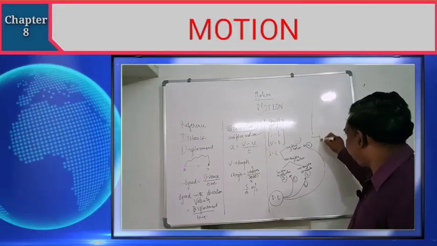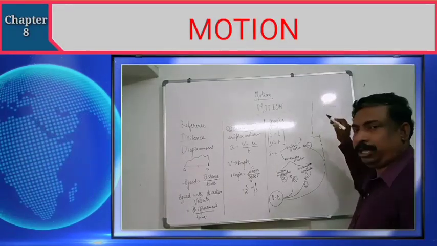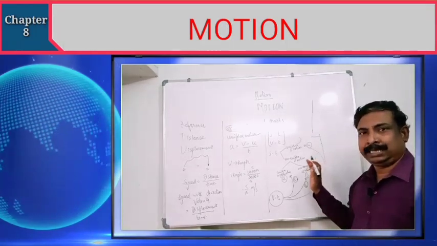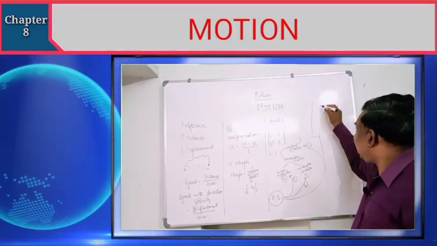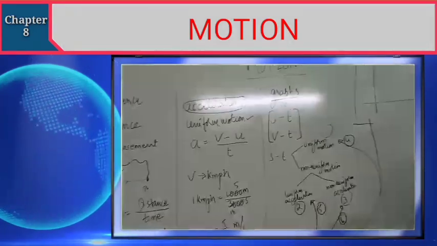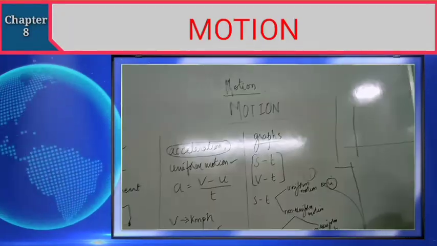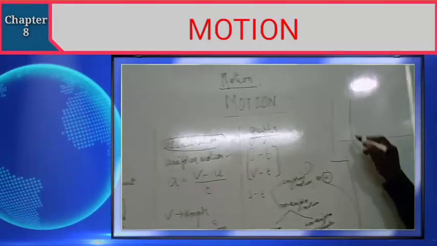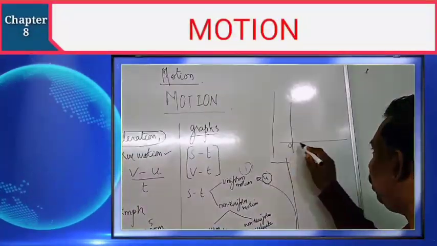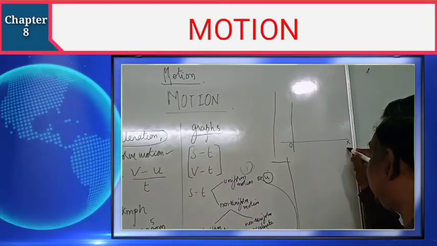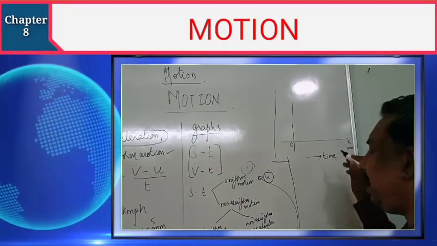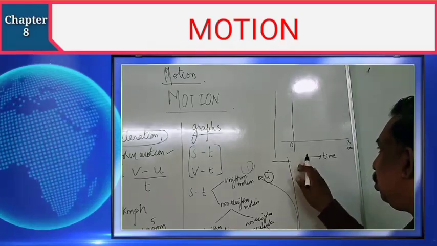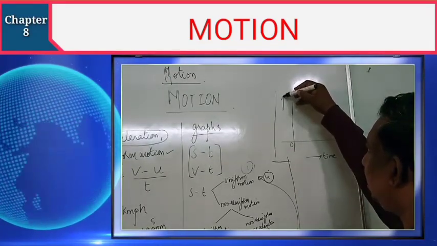Now, first of all, let me come to the basic explanation of the graph paper. We are not using graph paper now, but in the examination we must use graph paper. Instead of graph paper, what we are going to do is draw on a white notebook one horizontal line and one vertical line. Where they meet, that point we will call the origin. The horizontal line you can call the x-axis. That x-axis we will mostly use as the time axis. So time is on the x-axis.